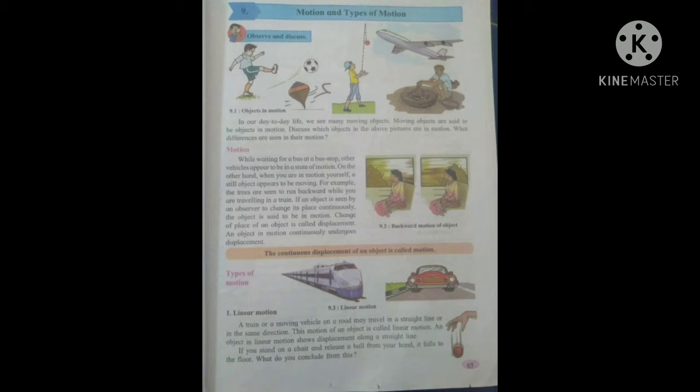So how can we judge which motion is a linear motion? If any object is moving in a straight direction or in a straight line, then we can say it is in linear motion. If you stand on a chair and release a ball from the hand, it falls to the floor in a straight line. What do you conclude from this? That this is a straight motion, or we can call it linear motion.